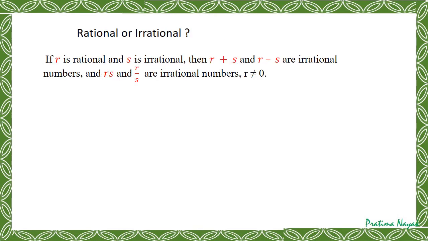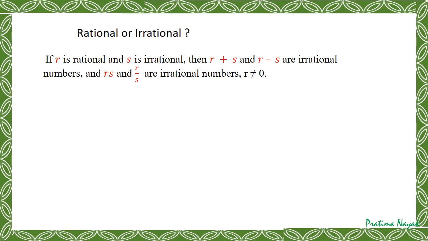Now, how to find whether a number is rational or irrational? First we have the definition: if it is non-terminating, non-repeating, then it is an irrational number. Now, for your more knowledge, you can learn this concept. If r is rational and s is irrational, then the sum of a rational and an irrational is always an irrational number.